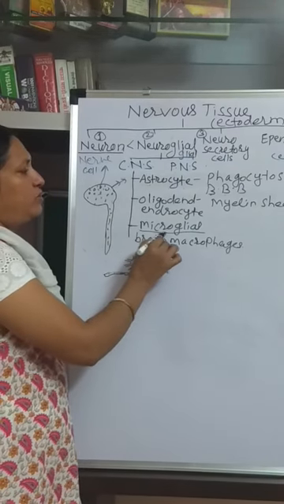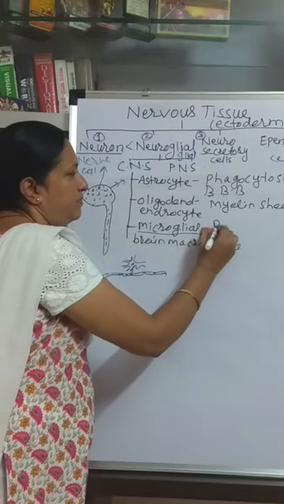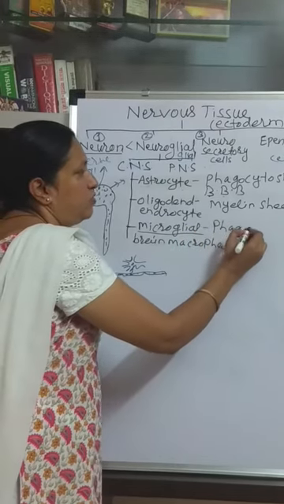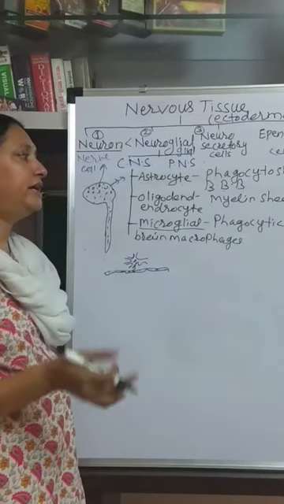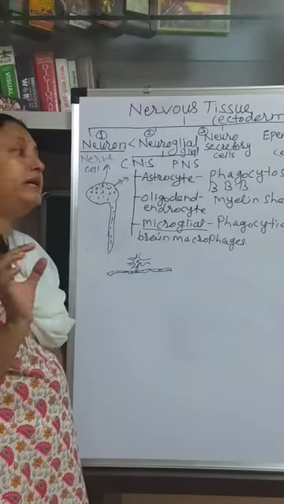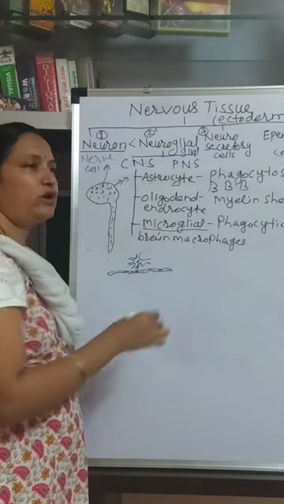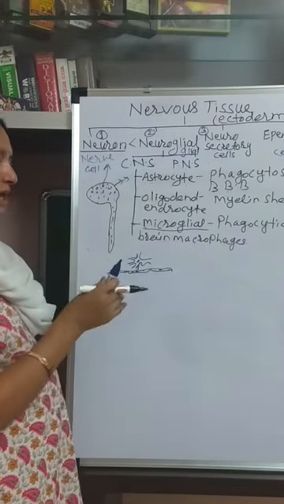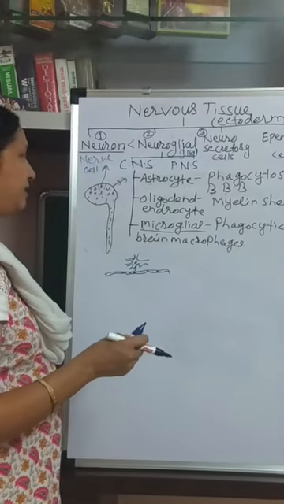The function of the microglial cell is also phagocytosis. These cells are phagocytic. Means they engulf the foreign microorganisms, they destroy the foreign microorganisms, and hence they are helpful for the protection of the brain from any foreign particle or any foreign material.